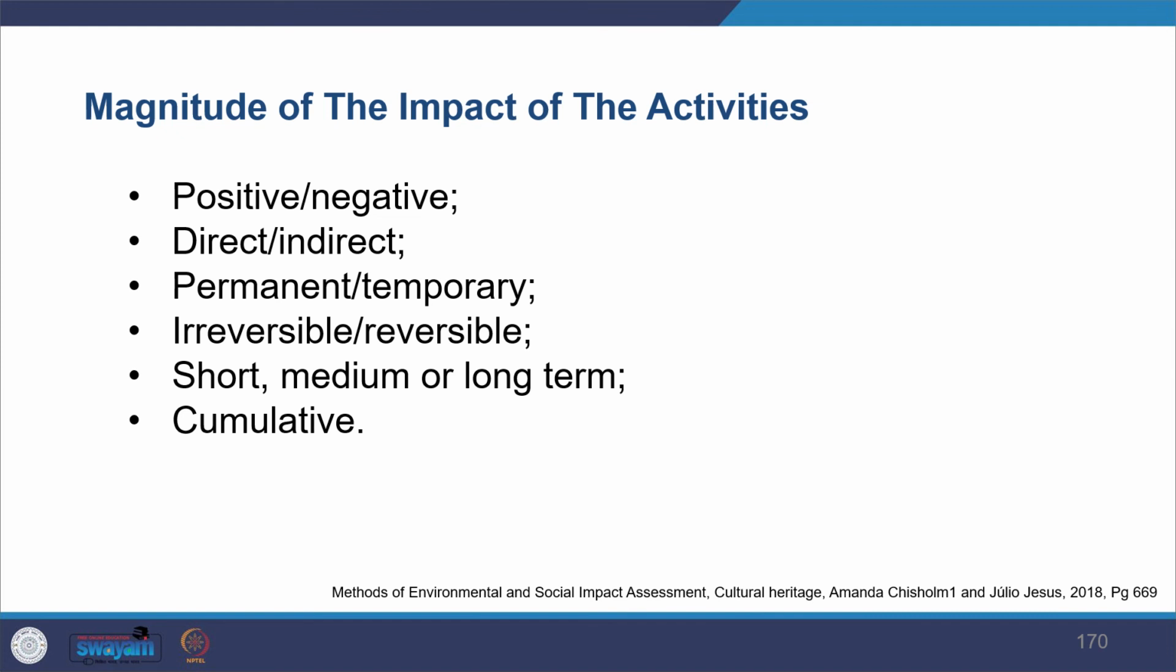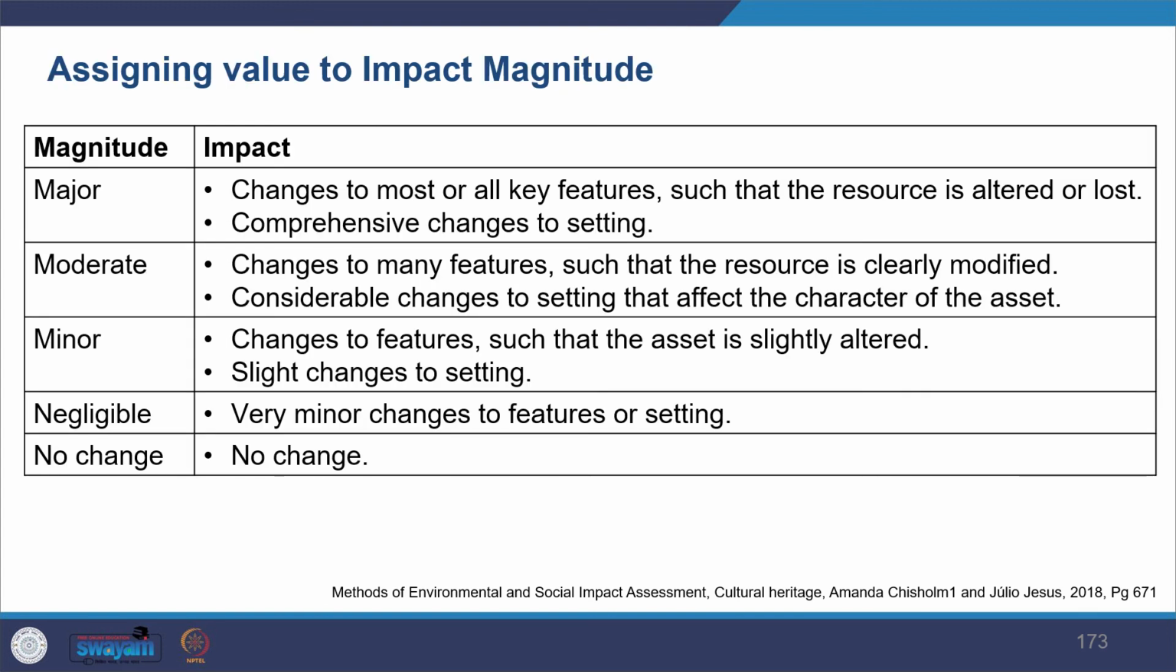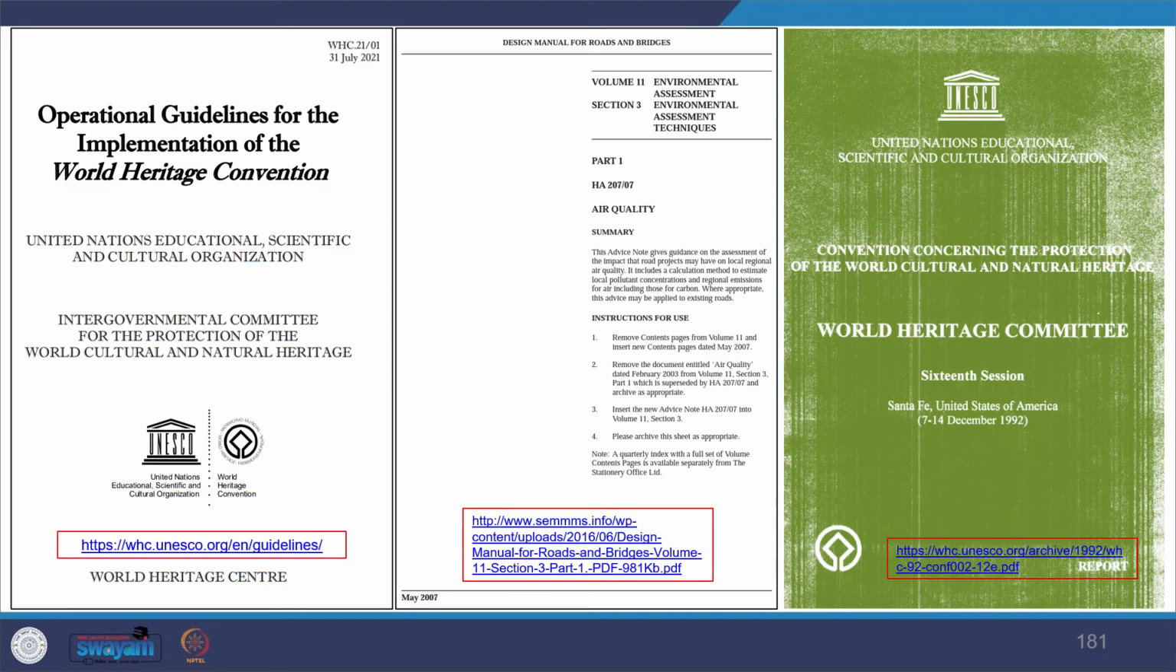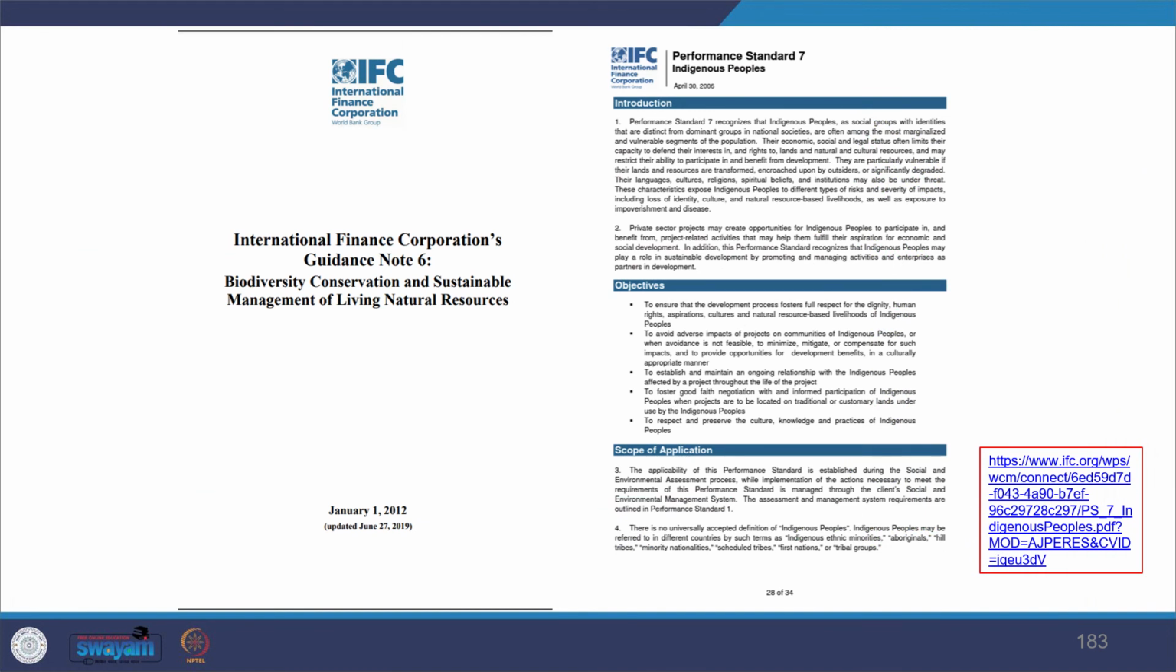So that also you can see how you determine the magnitude. So you can fix it like what is major, moderate, minor, or negligible. So there are other guidelines also which are available. So you can look at the World Heritage Site Operational Guidelines. You can also look at the UK Design Manual for Roads and Bridges. That also gives you information on the cultural aspect. Then you have UNESCO World Heritage Committee guidelines also which are there. And you would also find IFC Performance Standard 7, which gives you information.